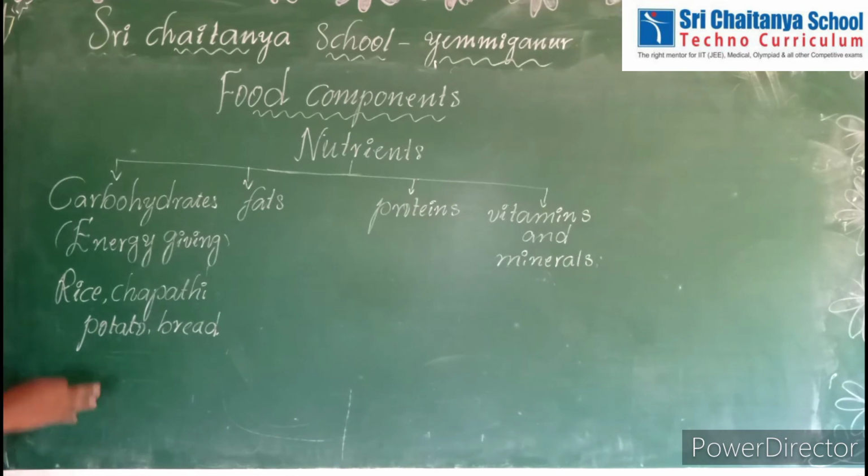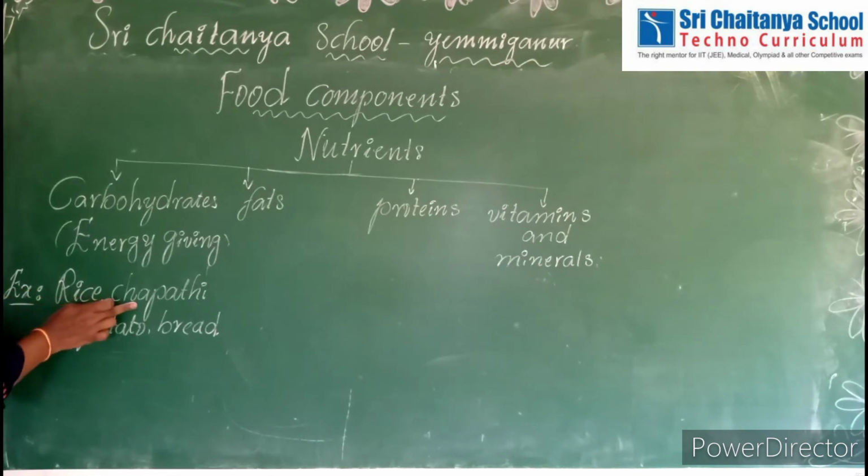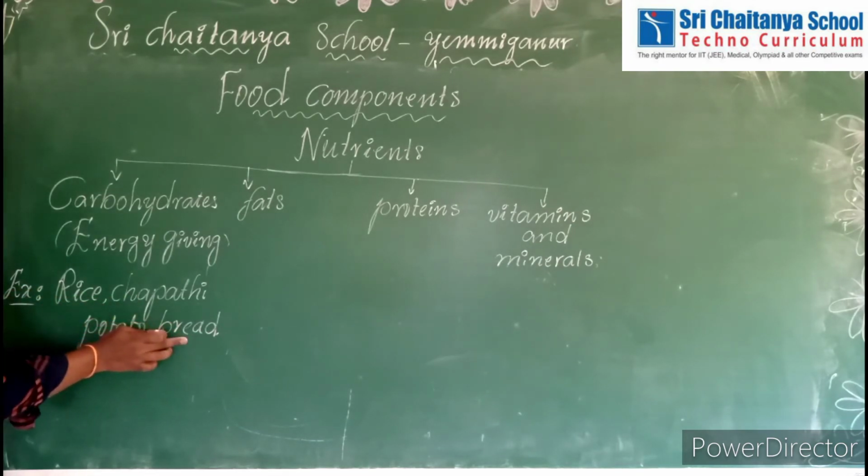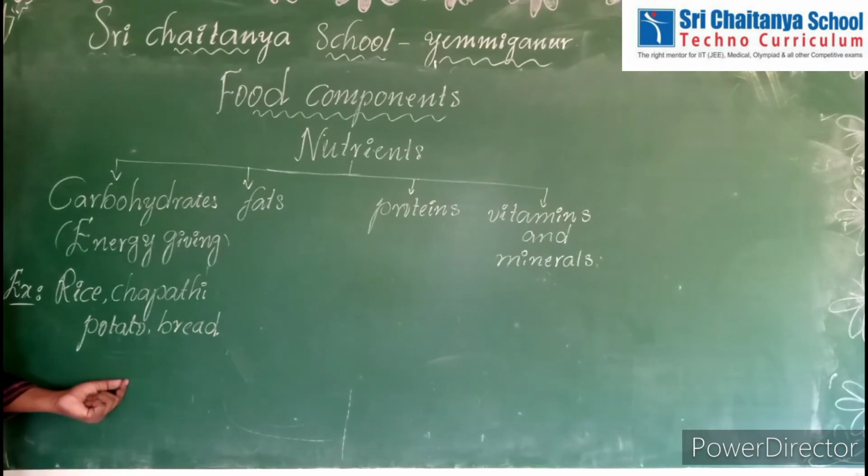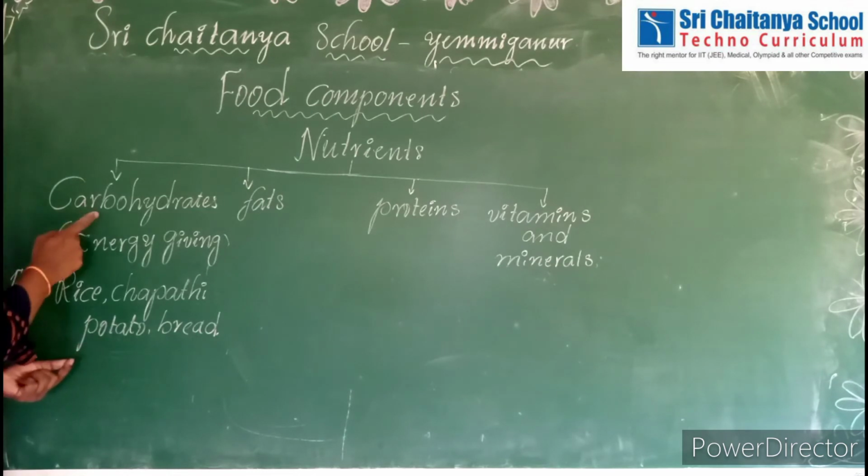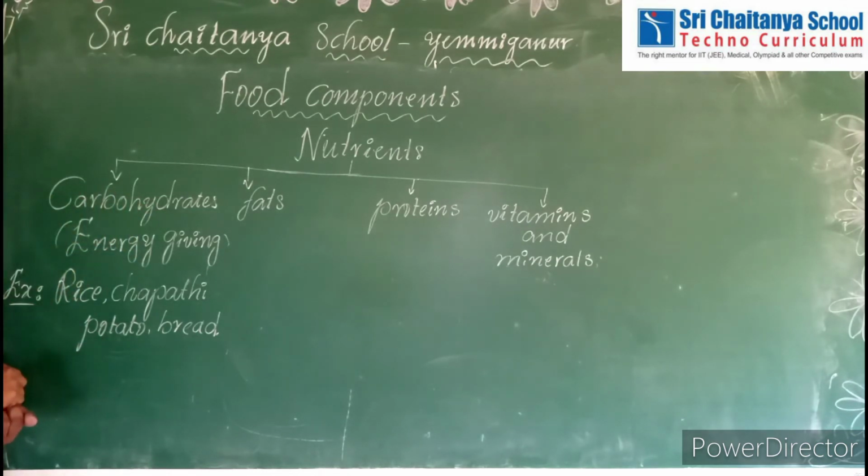When we eat these foods, they quickly give us energy to the body. That's why these foods are called carbohydrate foods.